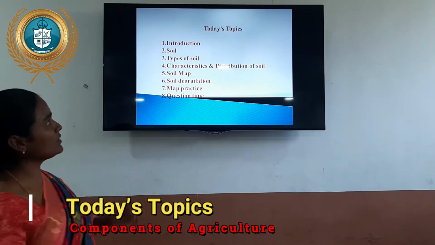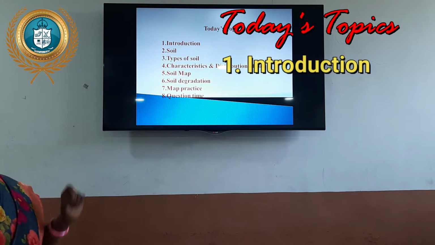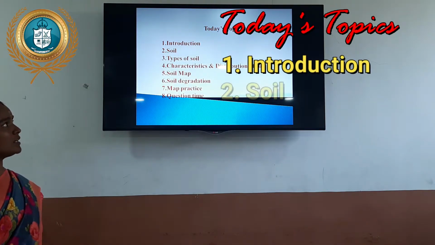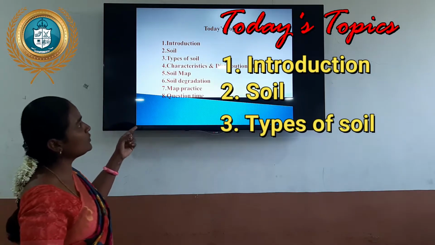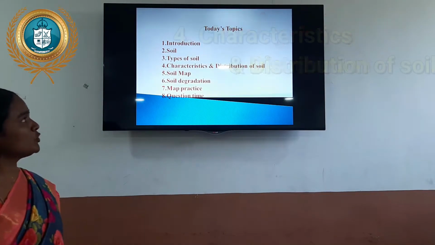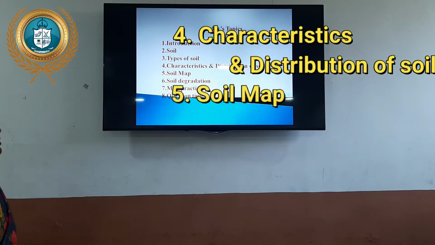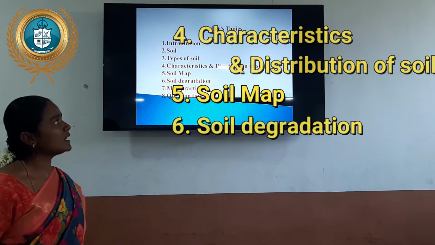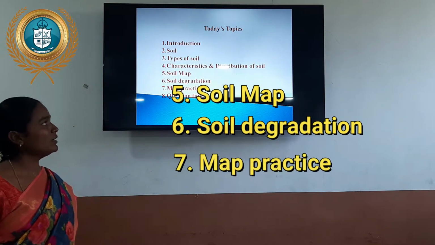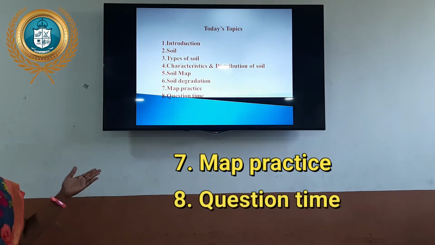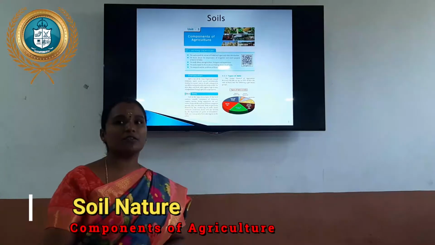Today's topic, what are the things we are going to cover now? First, the introduction about soil. Second, how the soil is formed. Third, the types of soil. Fourth, characteristics and distribution of soil. Fifth, the soil map. Sixth, soil degradation. Seventh, how to do the map in a soil, that is map practice. Eighth part is questionnaire time.